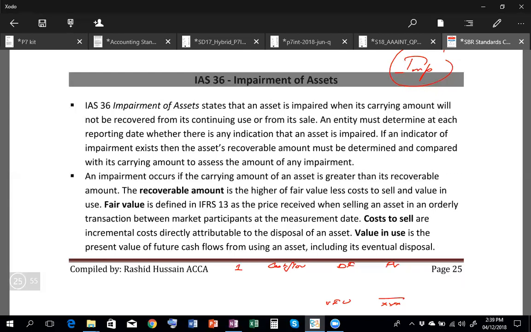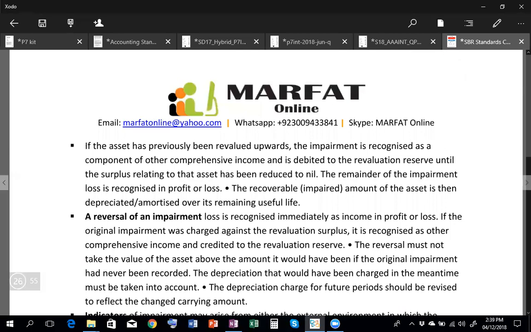And then if the carrying value is higher than the recoverable amount, an asset is said to be impaired, and impairment should be charged. So while you are charging the impairment, you need to see whether this asset was previously revalued. In that case, first of all, that revaluation surplus should be derecognized. And if there is further impairment, that should be charged to the profit and loss. Similarly, if you are talking about an asset which was not previously revalued, then the impairment loss goes directly to the profit or loss.